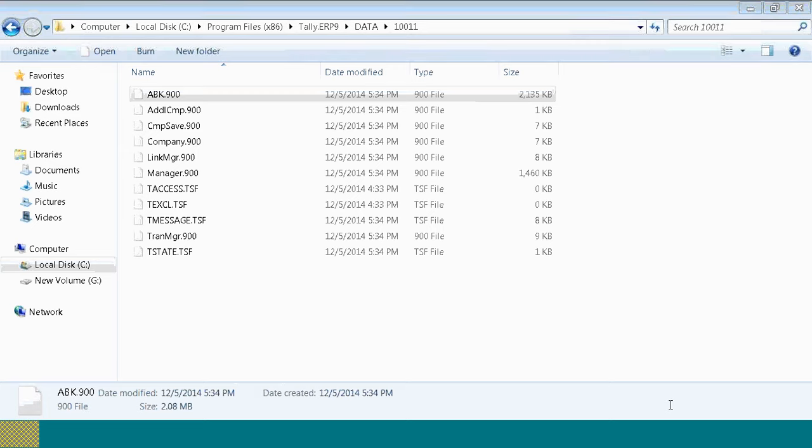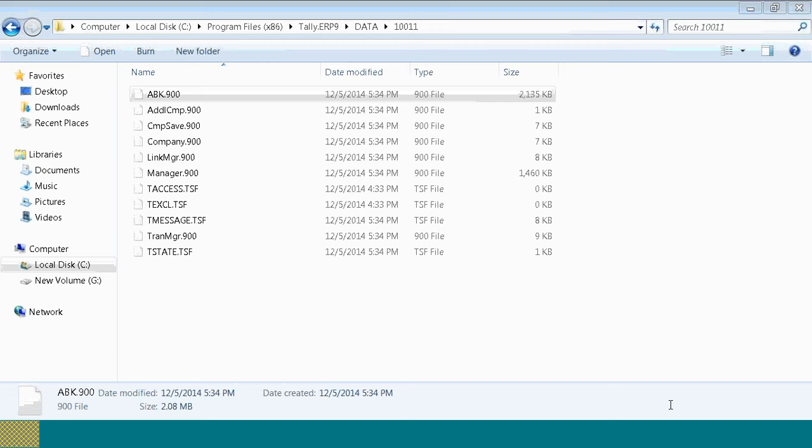The first version which was taken, for example, the backup taken on 5th December 2014, will get deleted, and the backup of 5th February 2015 will get added. The oldest one will be replaced, and a new one will be added. Is it clear, Mr. Nawaz?